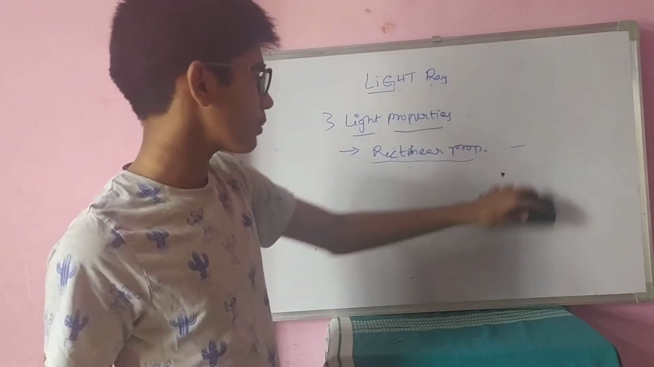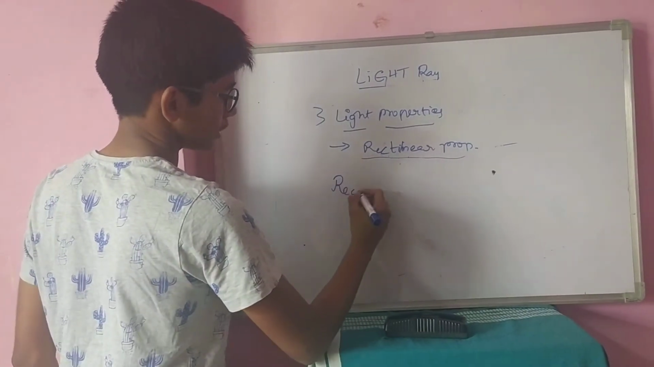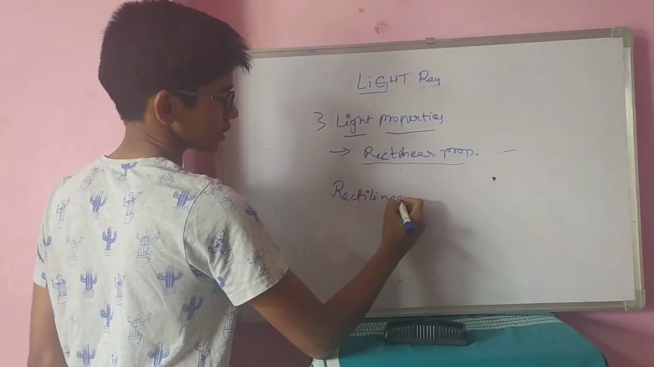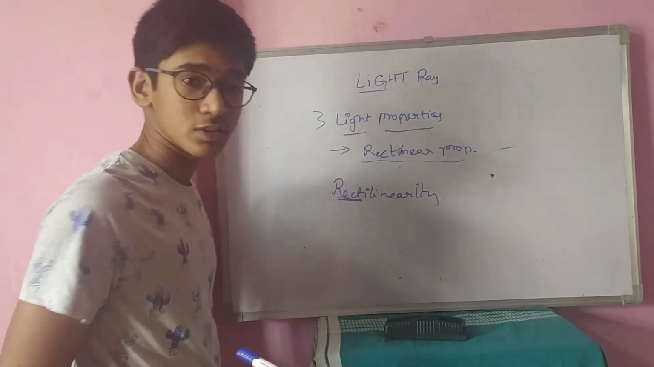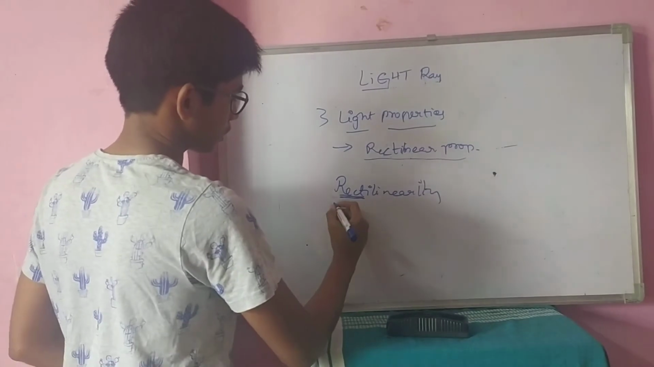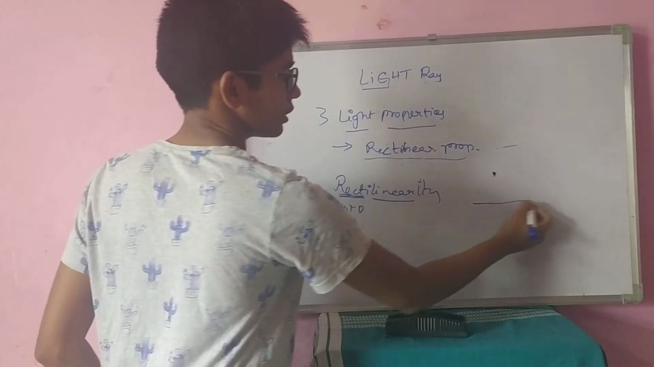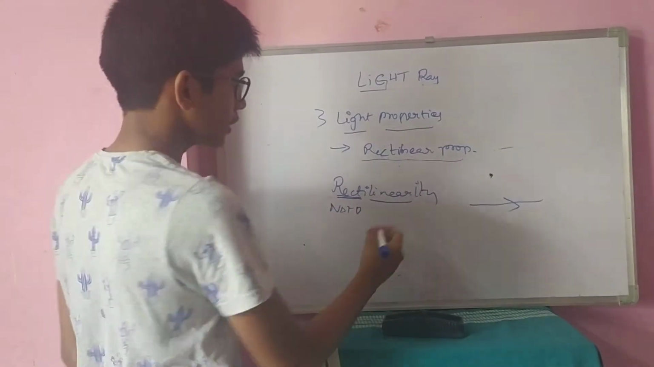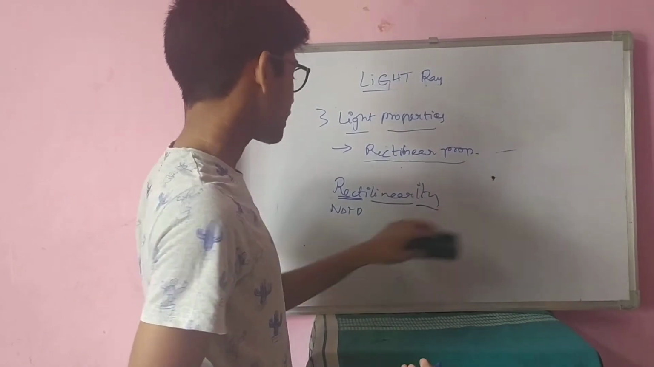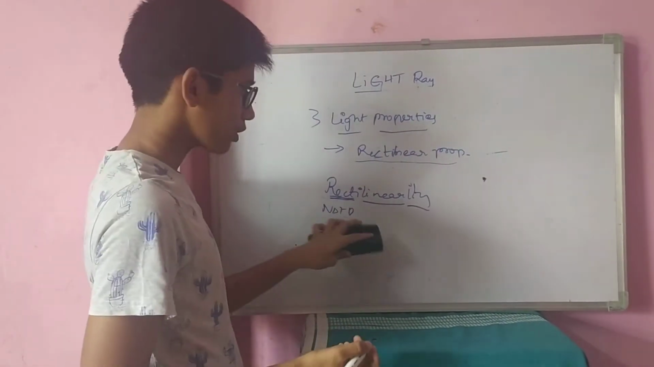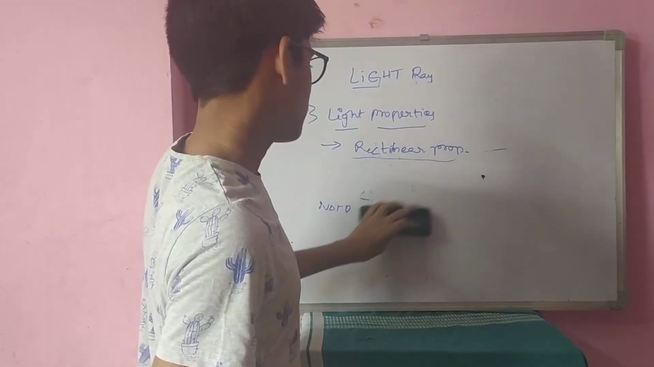What is rectilinear propagation? What is rectilinearity? The word rectilinearity means not deviating from its path. Linear means, you know what is a linear line? Straight line. The property means the light ray doesn't deviate from its path and always travels in a straight line. It always tries to travel in a straight line.